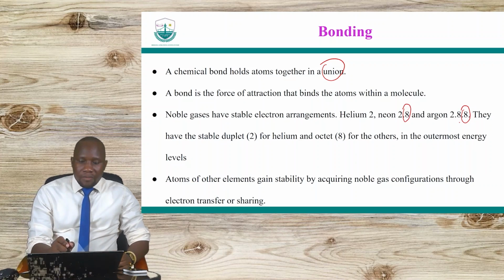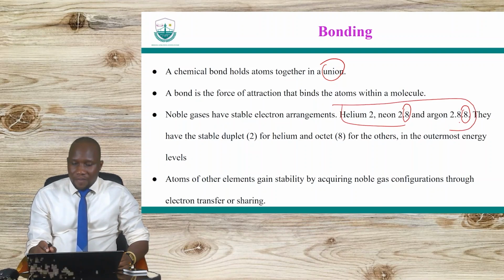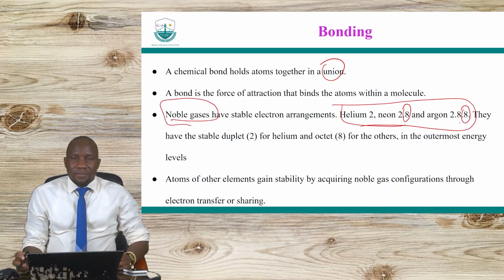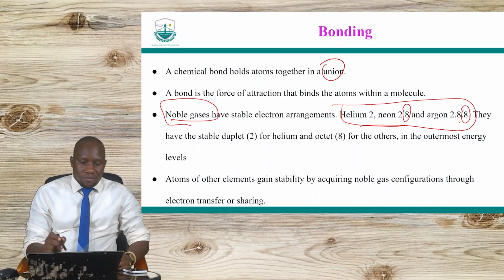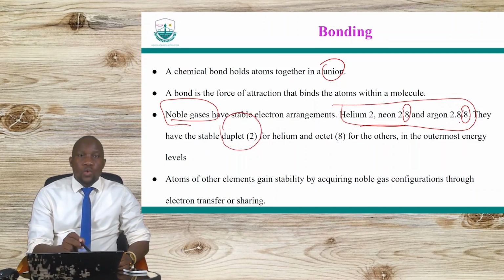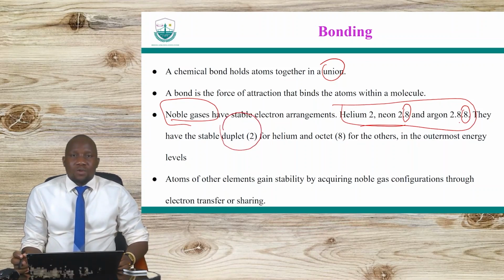And all these elements here are the ones that we call the noble gases. For example, helium has 2 electrons in the outermost shell, but the rest of the noble gases have 8 electrons in the outermost shell.